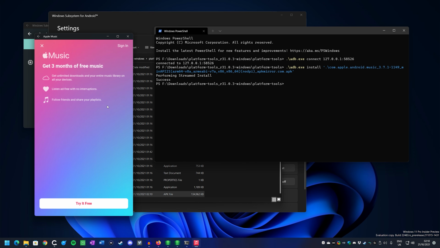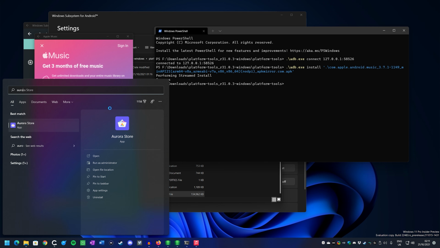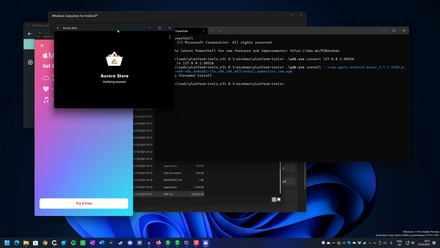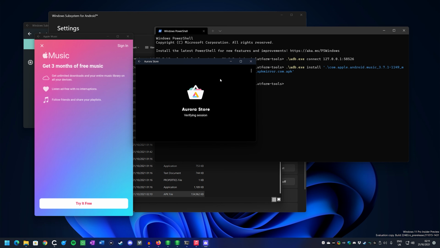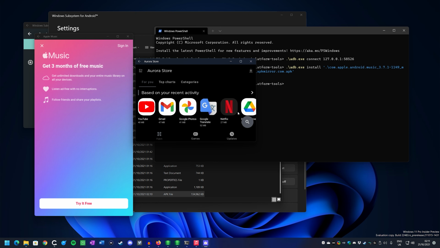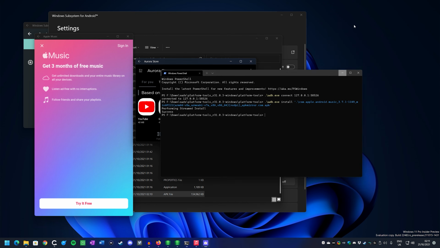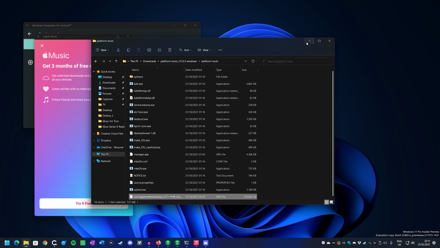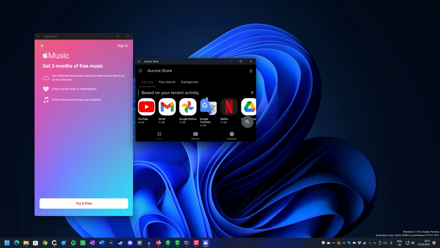Now obviously a bunch of apps aren't going to work because they require the Google services, the Google Play services. There are probably ways you can work around that. I'm sure a bunch of people are going to figure out all sorts of ways of how to sideload all sorts of things. I've sideloaded the Aurora Store, which kind of gets around some of those, makes it a little bit easier to sideload apps, I guess. You can play around with launchers. There's a bunch of different apps and services that you can get on Android that will make sideloading a lot easier.